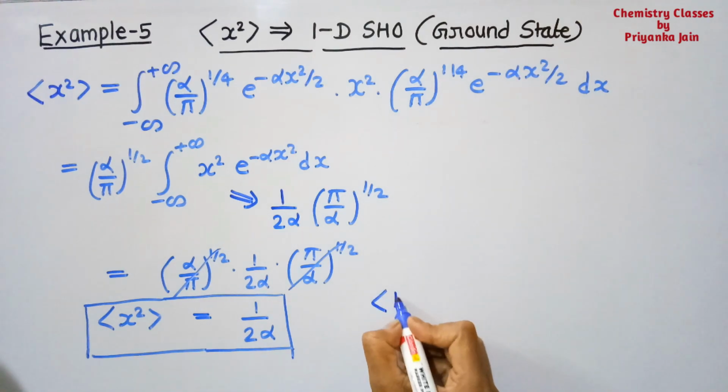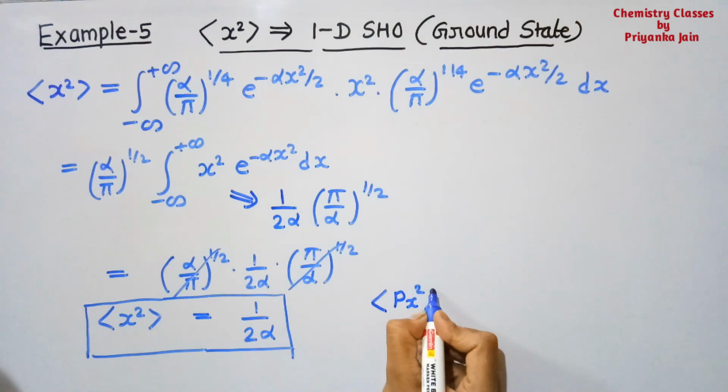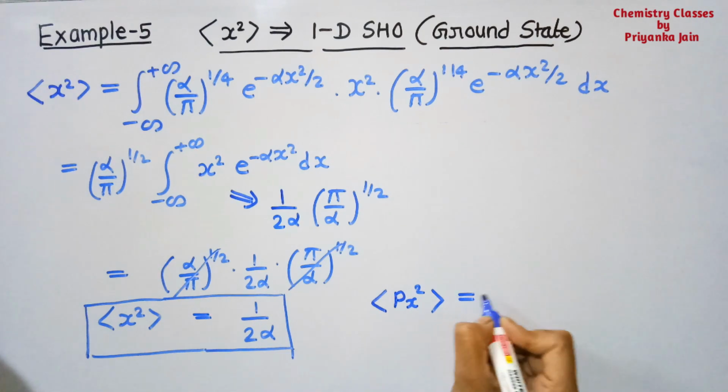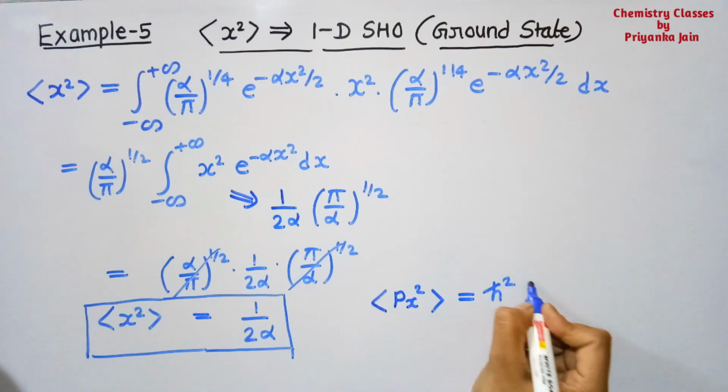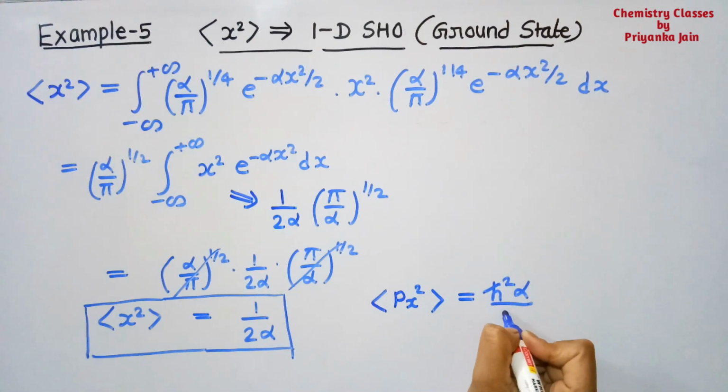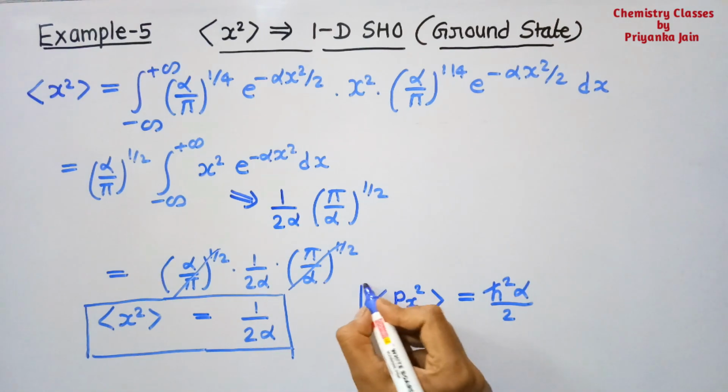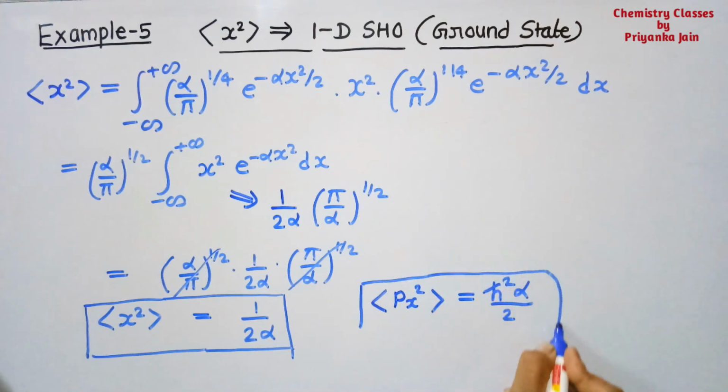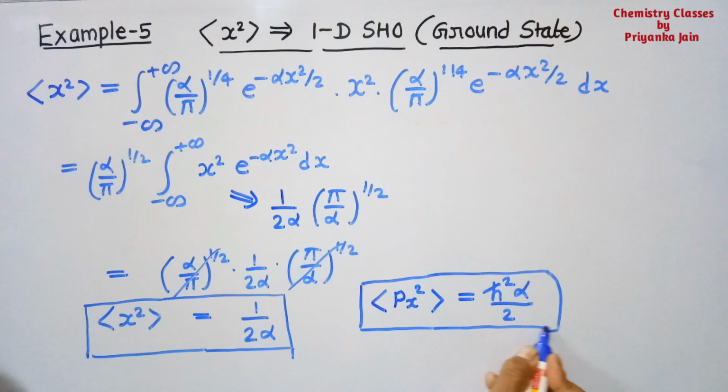Similarly, if we are asked the average value of px square, then it will be equal to h cross square alpha upon 2. This is its value. You can do this yourselves and then comment to us. Okay, so in this way you can find out all the expectation values by yourself.